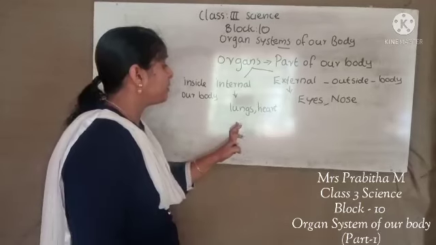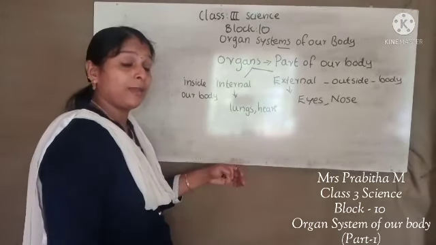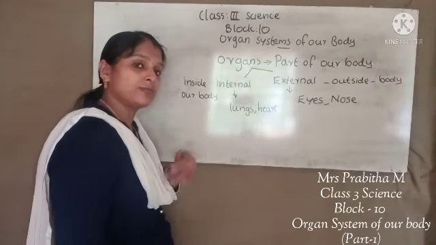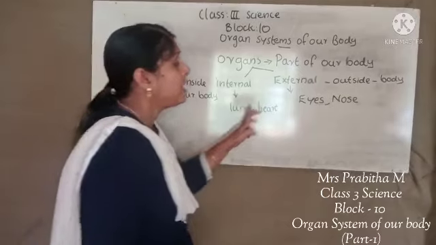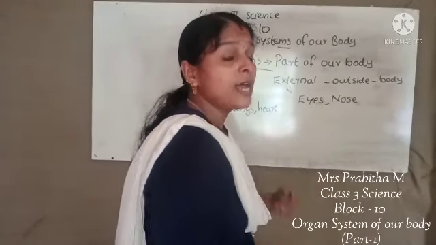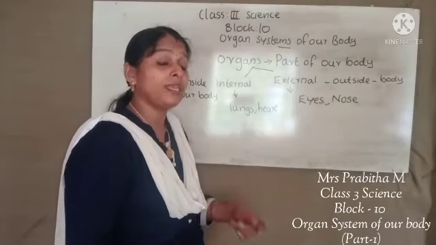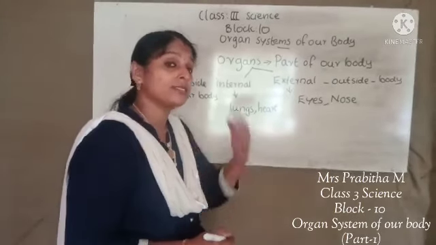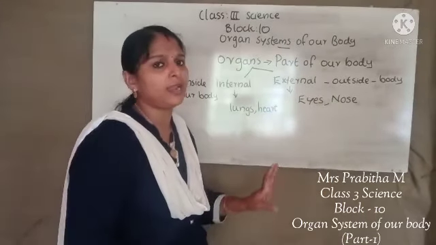Examples for internal organs: lungs, heart, stomach, brain. You can write many examples. Examples for external organs: eyes, nose, arms, legs, so many are there. You can find the organs outside our body, and all are examples for external organs.